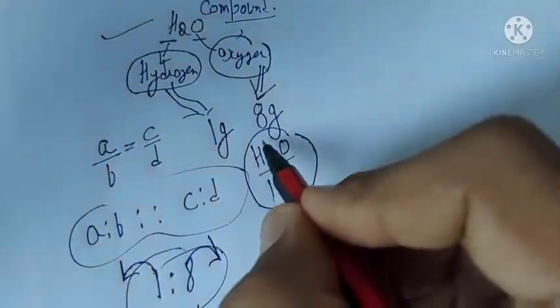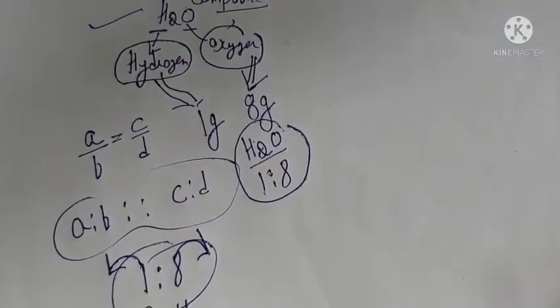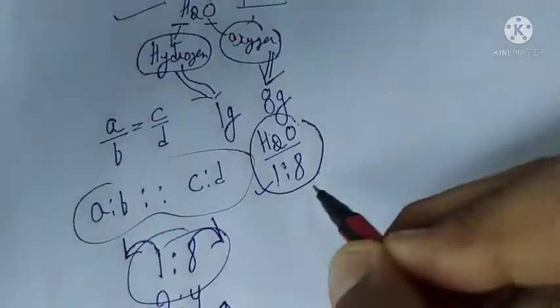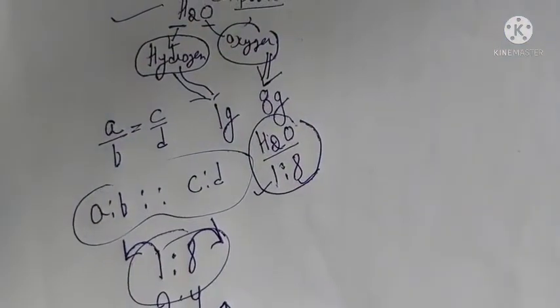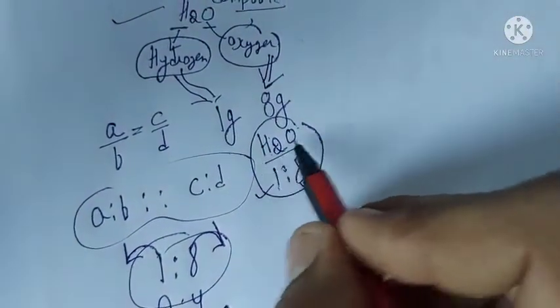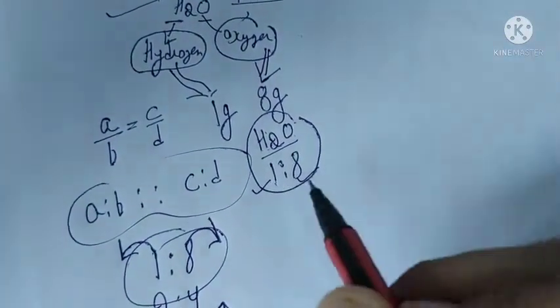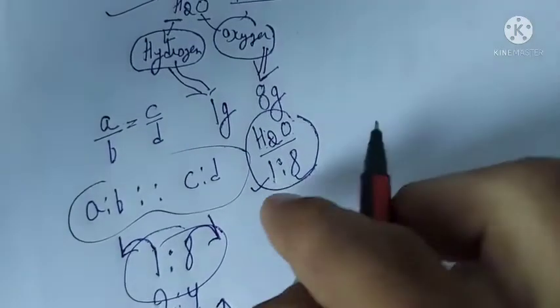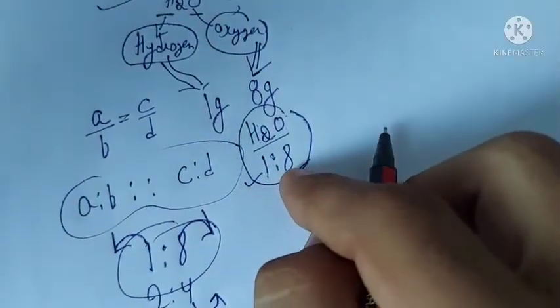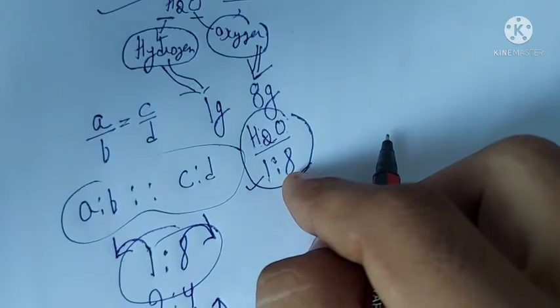In order to make this 1 molecule of water, you need 1 gram of hydrogen and 8 grams of oxygen in order to prepare this 1 molecule of water. So the mass of these elements is fixed or constant